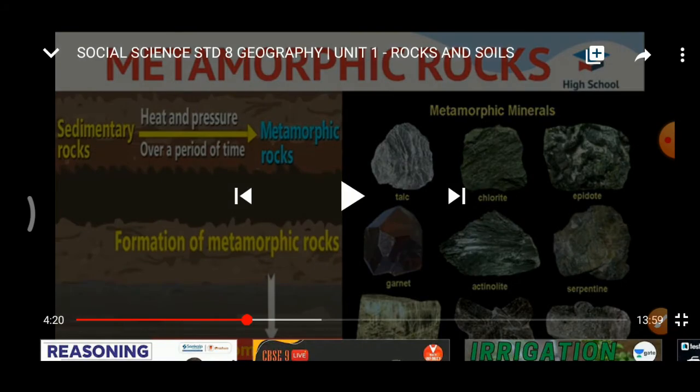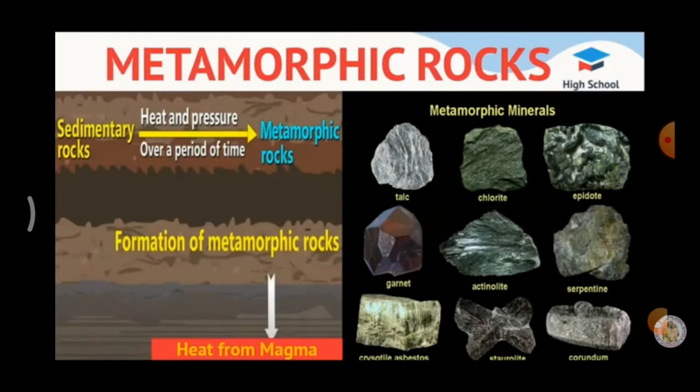Metamorphism is of two types. They are thermal metamorphism and dynamic metamorphism. So, there are two types of metamorphism. What are they? Thermal metamorphism and dynamic metamorphism.